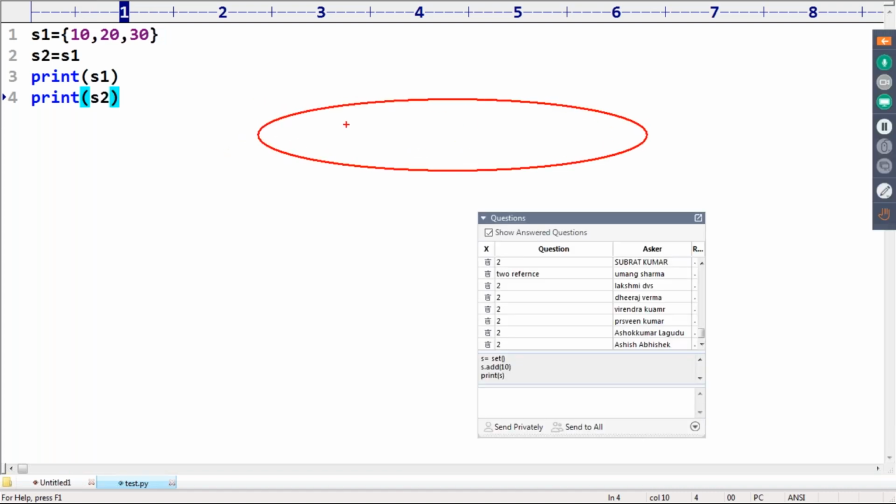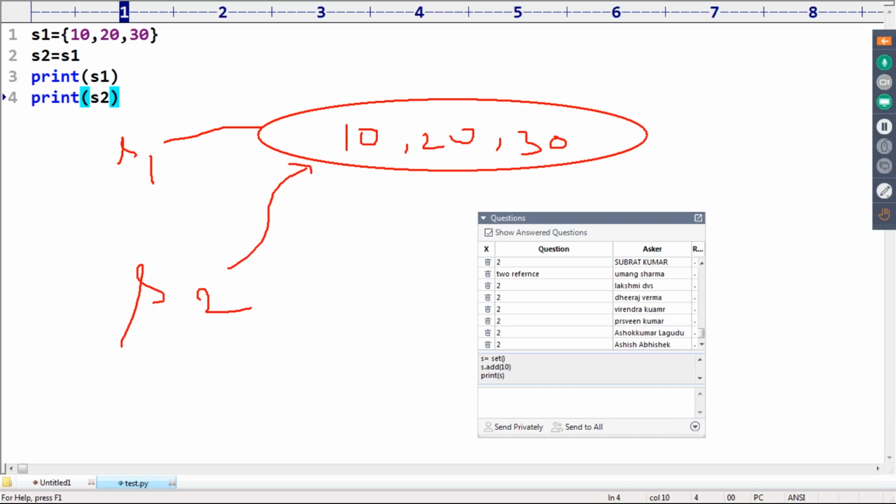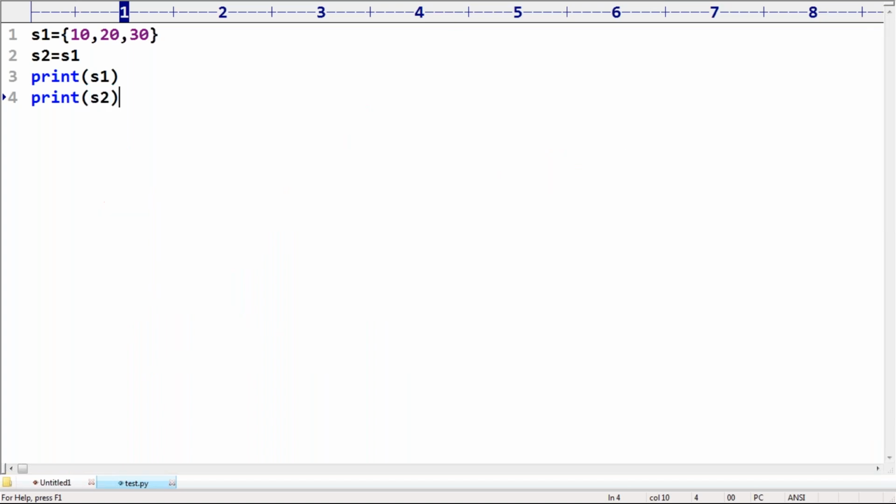Here there is one object, 10, 20, 30. s1 points to the same object, and s2 also points to the same object. It is nothing but the aliasing concept, which we covered earlier. By using s2, if you perform any change, that change will be reflected in s1, because both are pointing to the same object. Remember, only one object but two references are there.